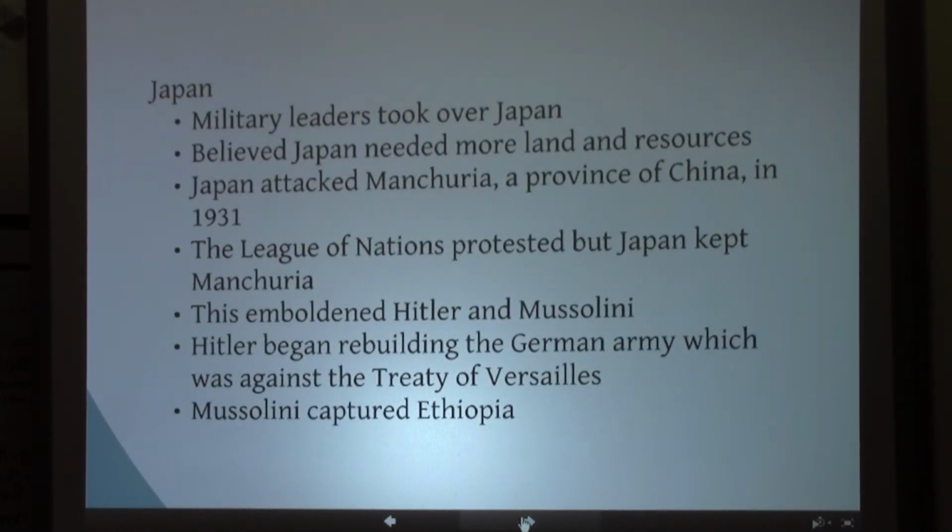Japan, following World War I, we have military leaders taking control, and they believed that Japan needed more land and resources. So Japan attacked Manchuria, which was a province of China, in 1931. The League of Nations protested, but Japan kept Manchuria. This expansion by Japan emboldened Hitler and Mussolini. It gave them confidence in terms of their own plans to expand. Hitler began rebuilding the German army, which was against the Treaty of Versailles, and Mussolini expanded Italy's power by capturing Ethiopia.